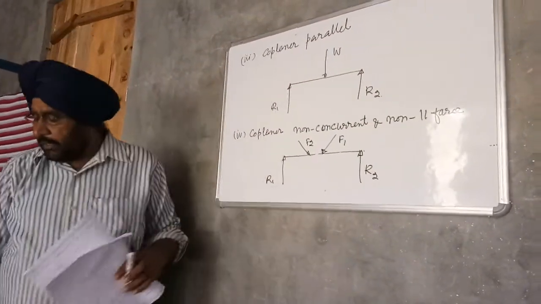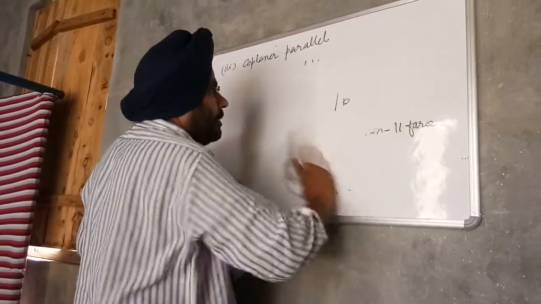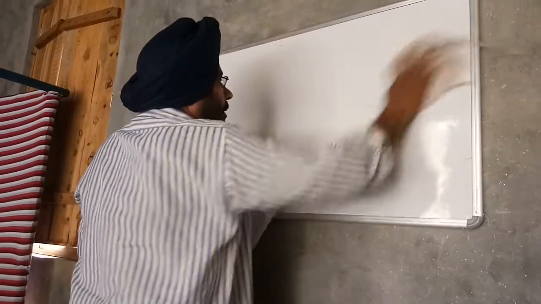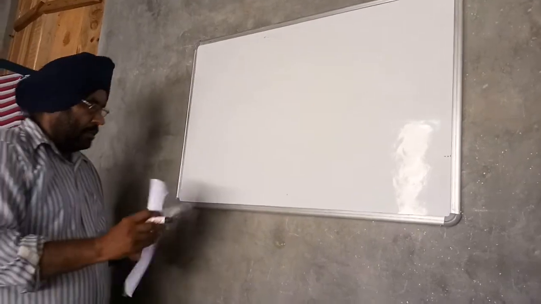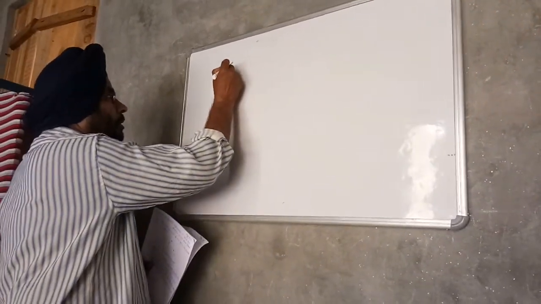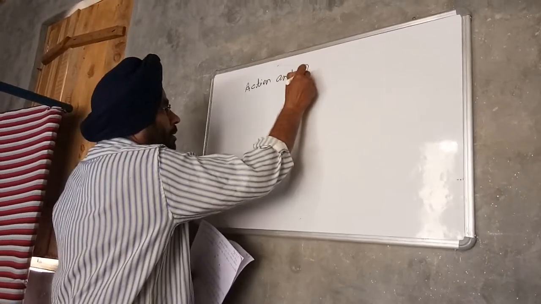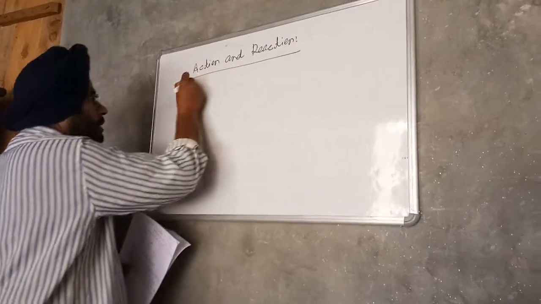Then, what is action and reaction? Action and reaction.